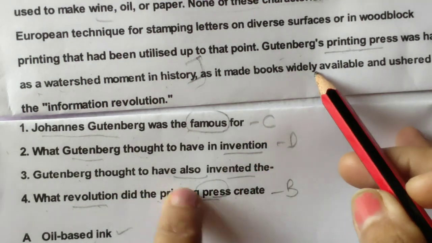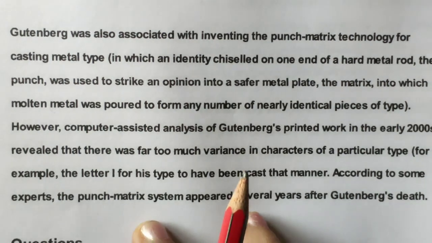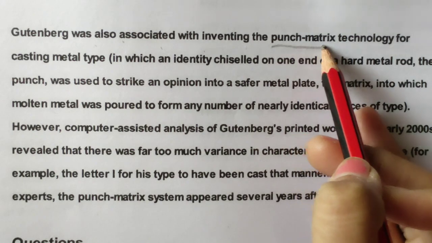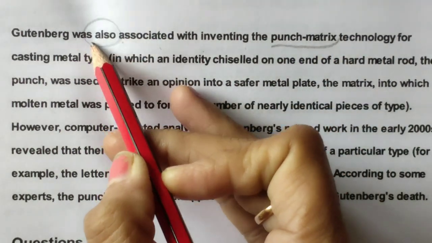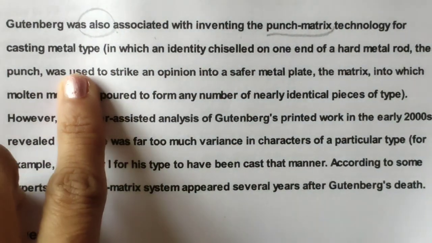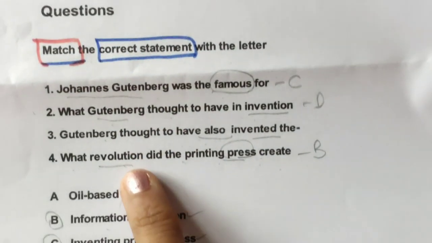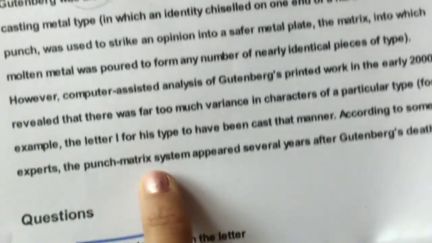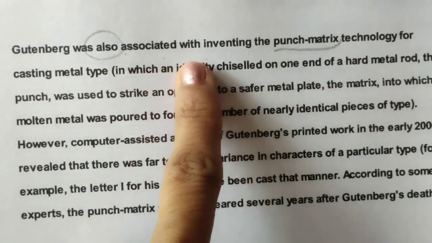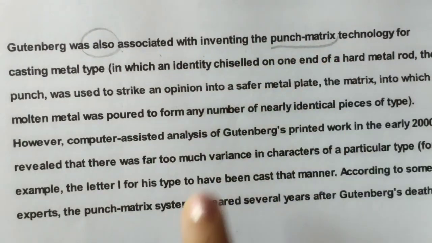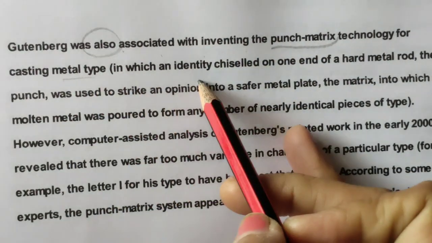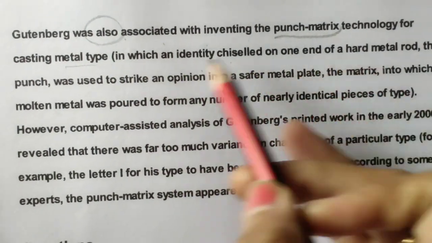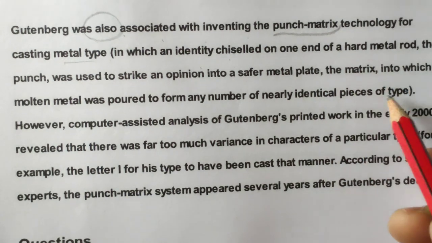Now next part of the paragraph is, Gutenberg was also associated with inventing the, yes, this word is also there. Also is also there. You can match this, how I am matching it, you can also match it. Also, Gutenberg thought to have also invented the. Gutenberg was also associated with inventing the punch matrix technology for casting metal type, which, okay, this is in brackets, chiseled on one end of, so they have given some explanation about the thing.